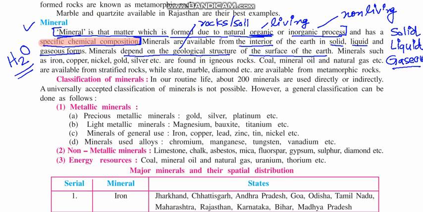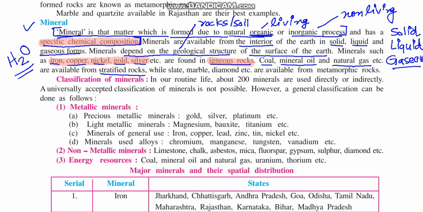Minerals such as iron, copper, nickel, gold, silver, etc. are found in igneous rocks. Remember this. Whereas coal, mineral oil and natural gas are available in stratified rocks.